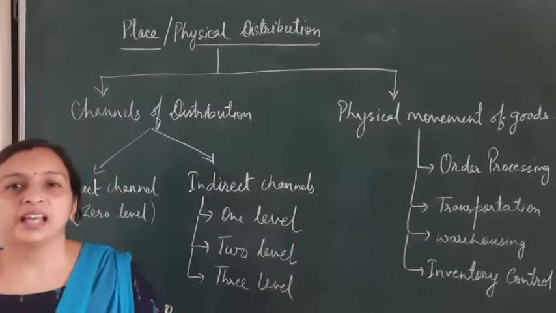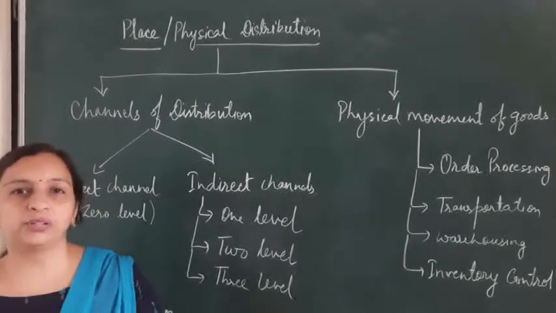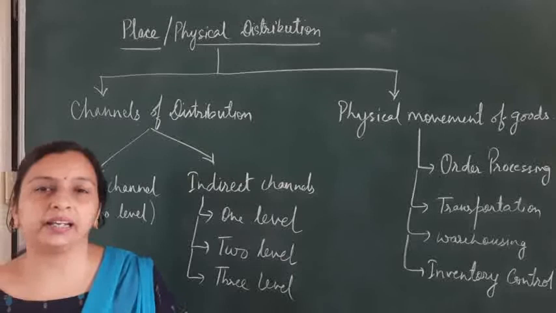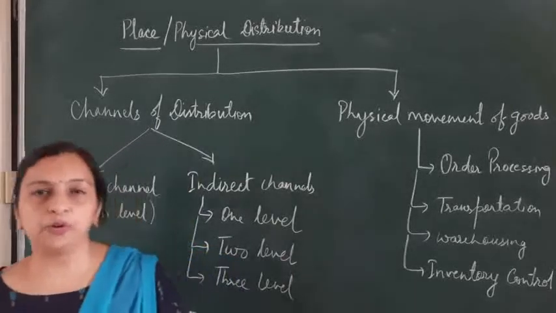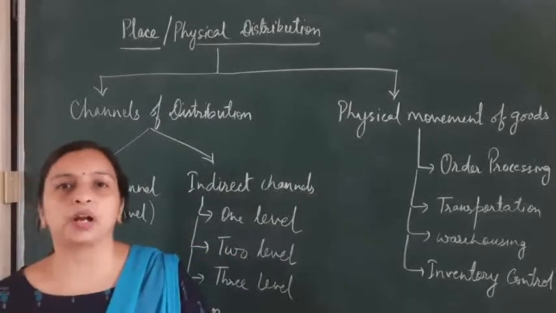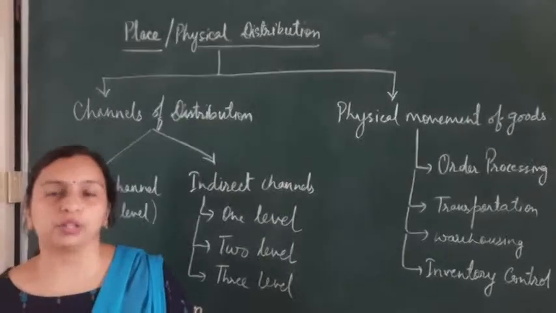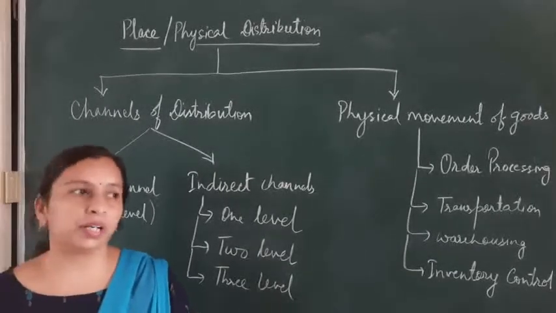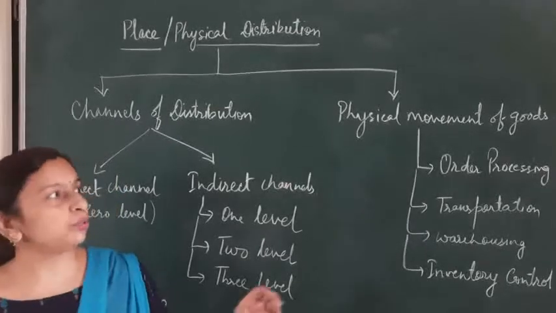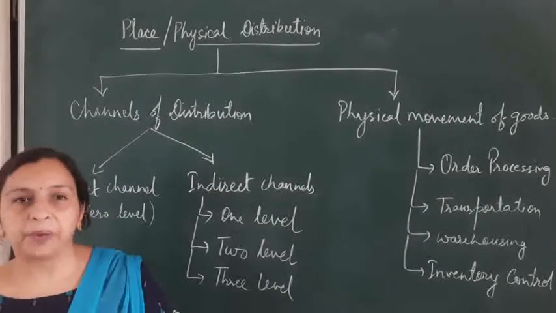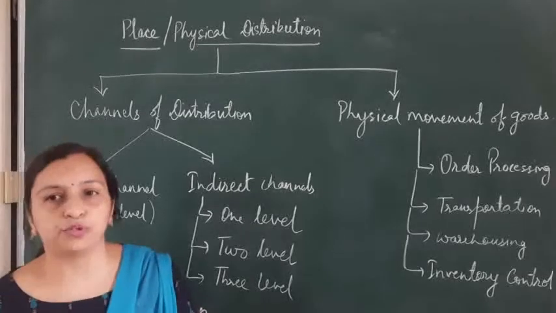Hello students, today in marketing we are going to do the third P of marketing mix. First, there are 4 P's of marketing mix. First is product, then price, then place and then promotion. So product and price we have already done. Today we are going to do the third P, that is place or physical distribution.